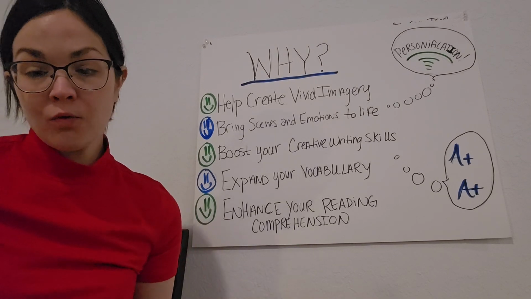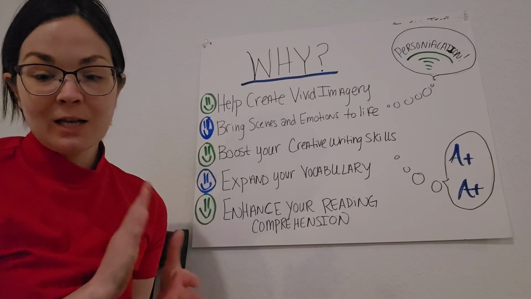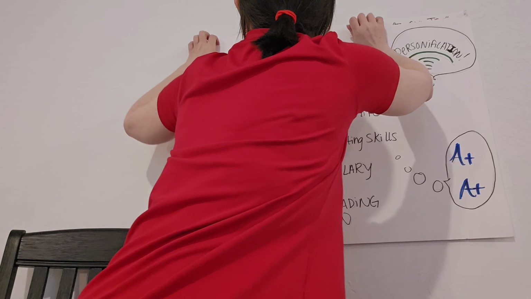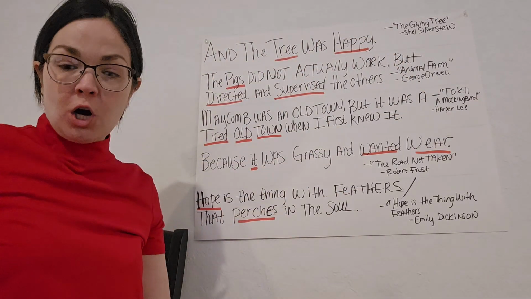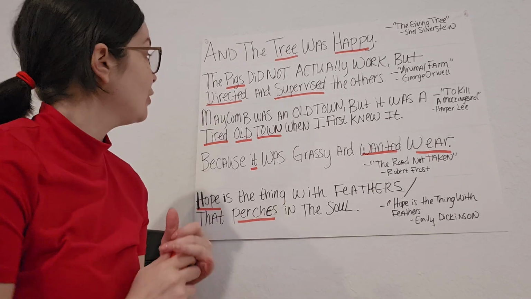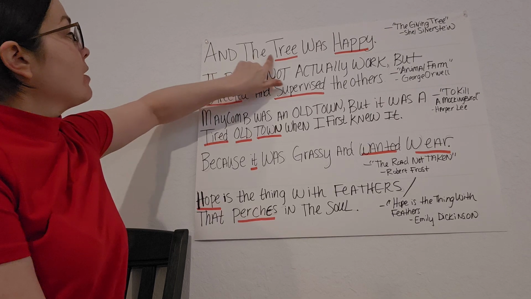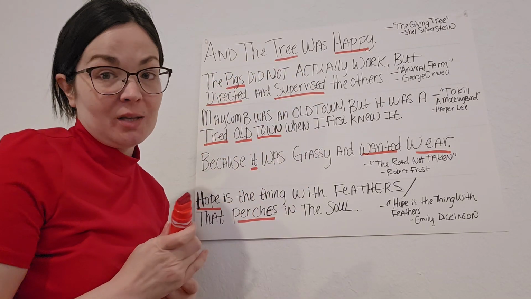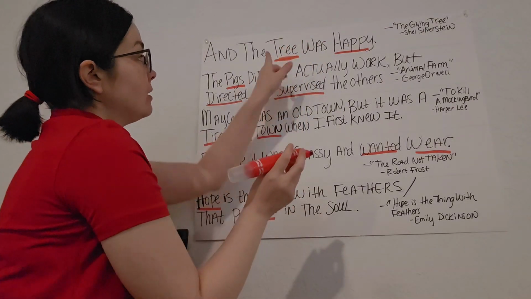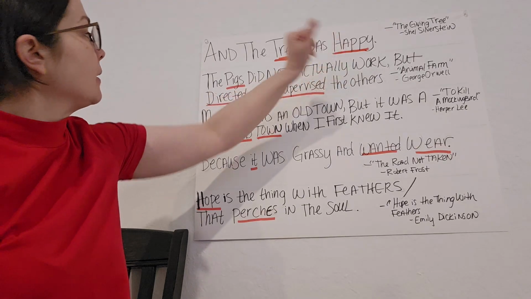Now, let's go over some more examples now that we have removed our definition, and let's try to spot the personification. We're going to start with our first example, which is from The Giving Tree by Shel Silverstein. And the tree was happy. So we have a tree, which is non-human, and we have our emotion of happy. This matches our definition right here.